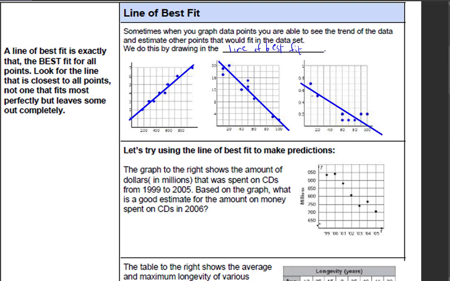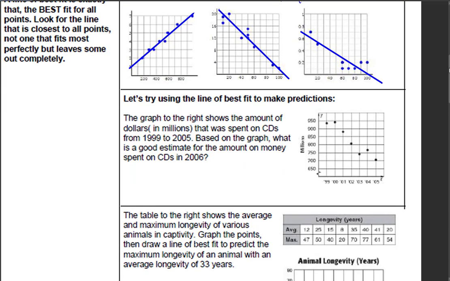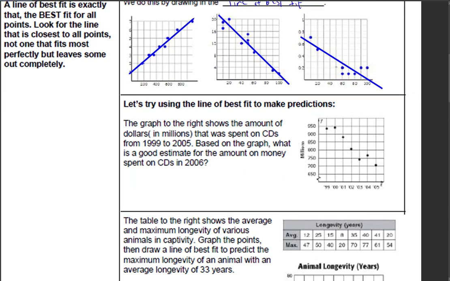And the whole point is you're trying to minimize the distance from all the points to the line. There are ways you can do that with math, but the calculator does it for you later on. We'll figure out how to do that, but we're not going to do that right now. But basically, just so you know, that's how you draw lines of best fit, right? Okay, let's go ahead and do this one. Let's try using the line of best fit to make predictions, right?